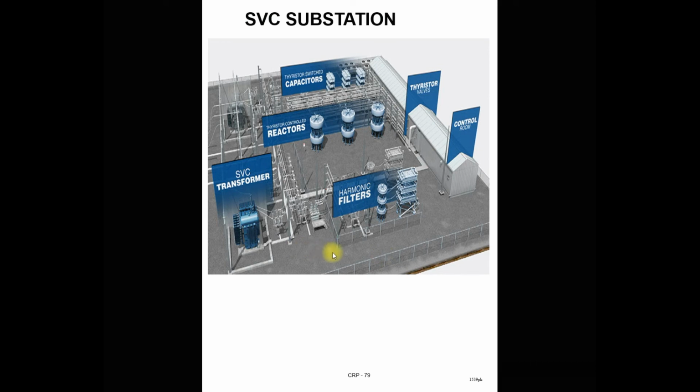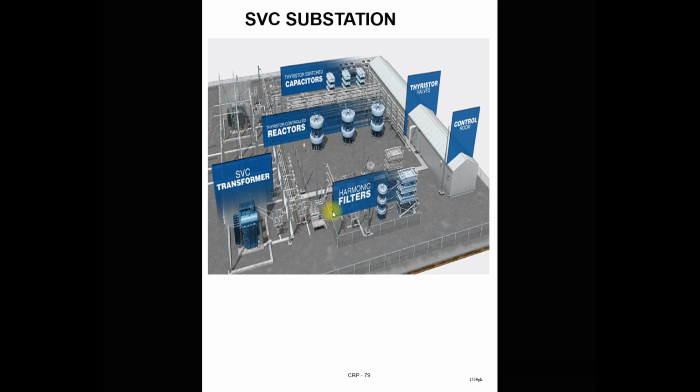And this is the layout of the SVC substation. You know that the SVC is connected in parallel with the load bus through the transformer. So you can see that this is the SVC transformer, and at the secondary side all these components are connected, like the thyristor controlled reactor. You can see that this is the thyristor controlled reactor, and this is the thyristor switched capacitor for all the 3 phases. In the same way, there is a thyristor controlled reactor for all the 3 phases, and this is the thyristor valve house. This is the control room, and this is the harmonic filter, which filters out all the harmonics generated by this thyristor switched capacitor as well as the thyristor controlled reactor.